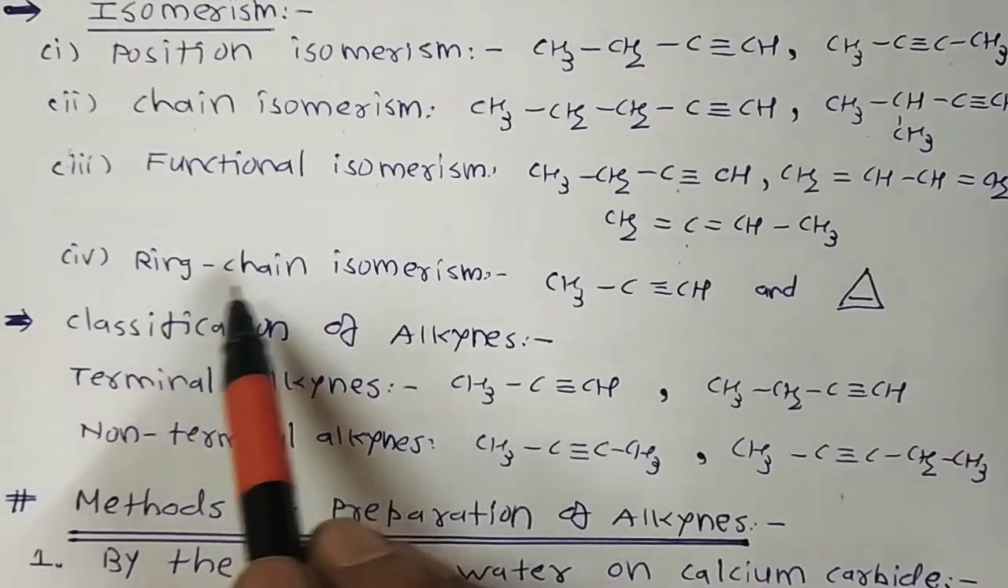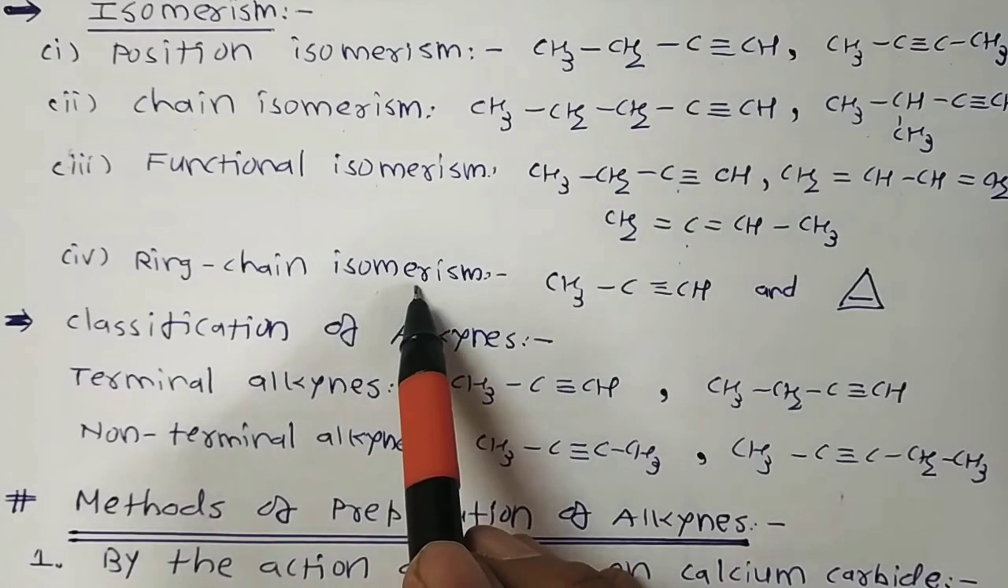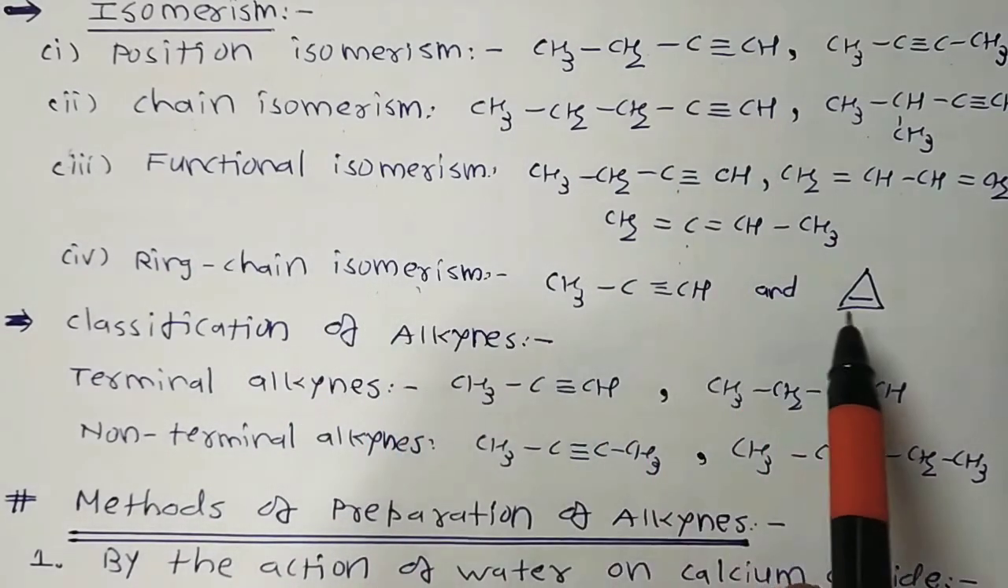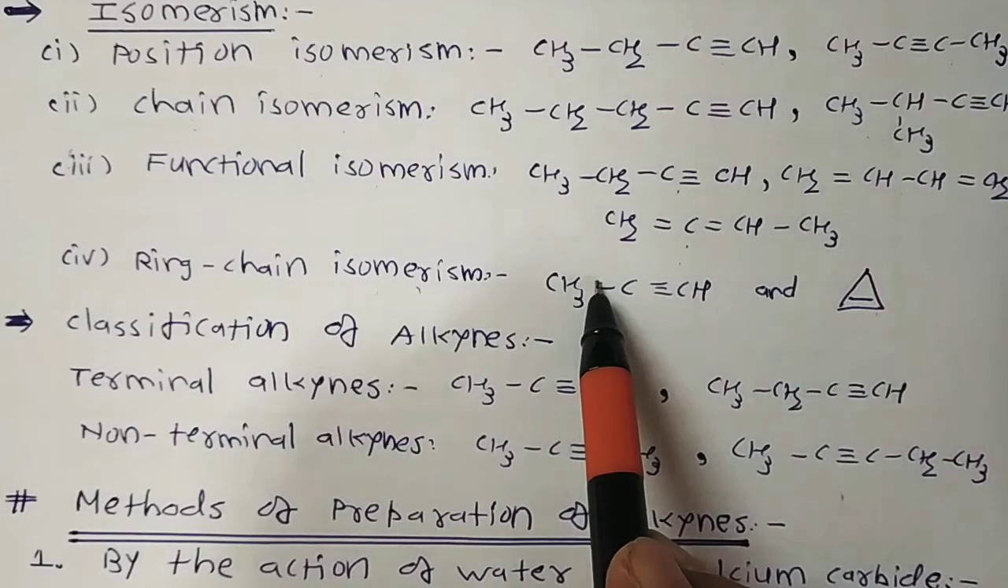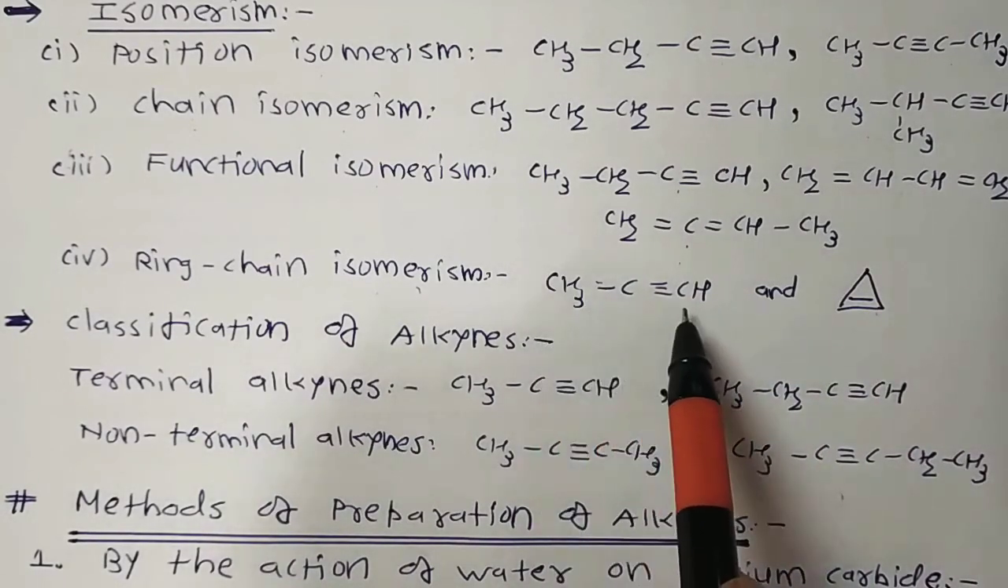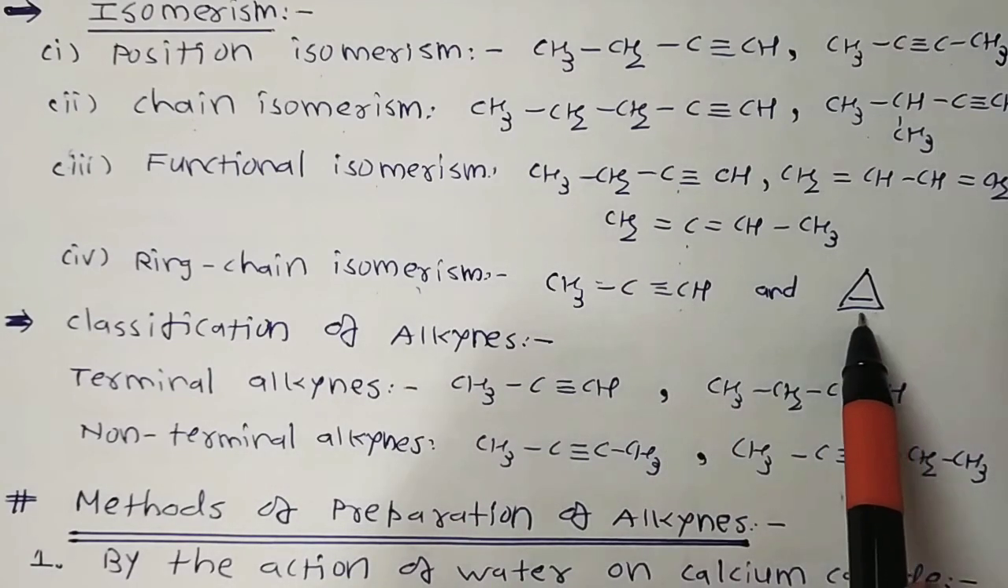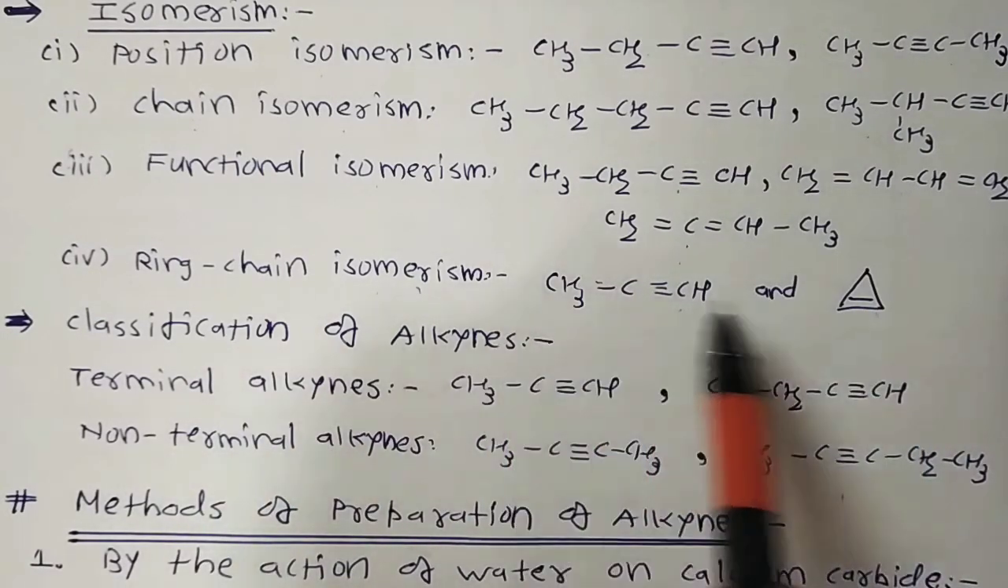Okay, then ring chain isomerism. Alkynes show ring chain isomerism with cycloalkenes because both have the same general formula CnH2n-2. Likewise, in the case of propyne and cyclopropene, they are ring chain isomers.